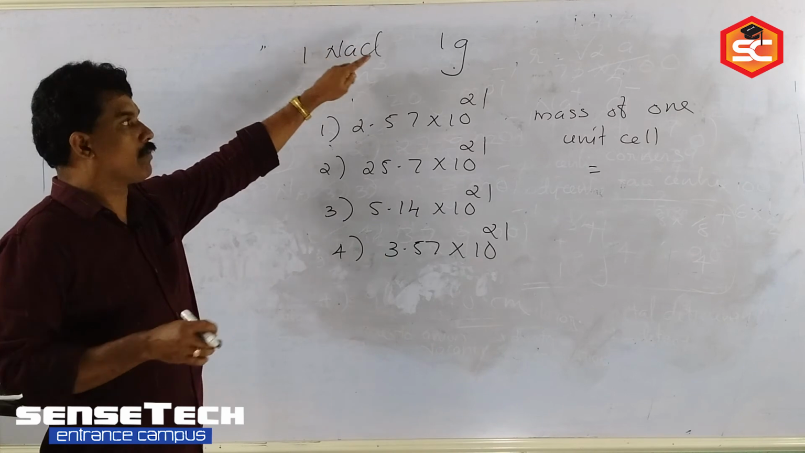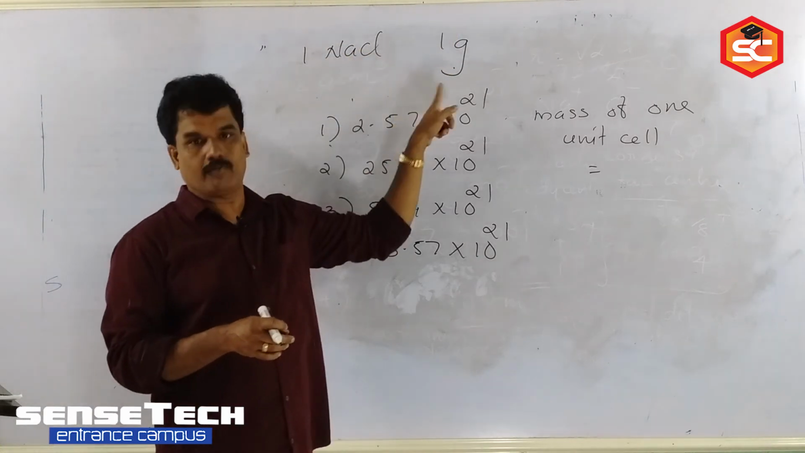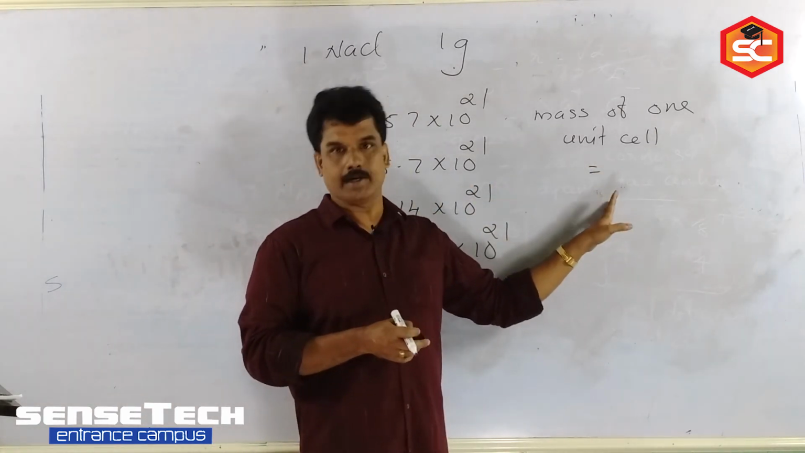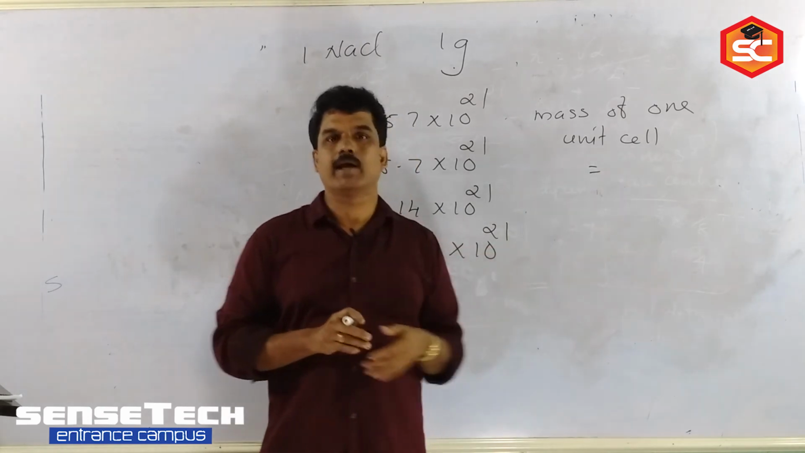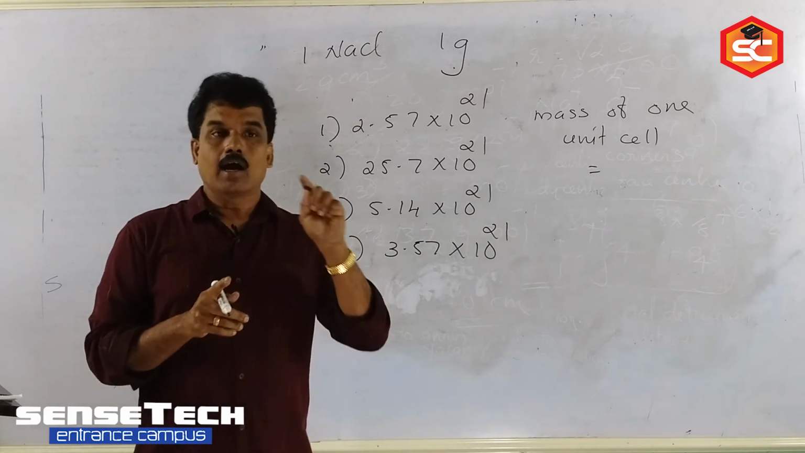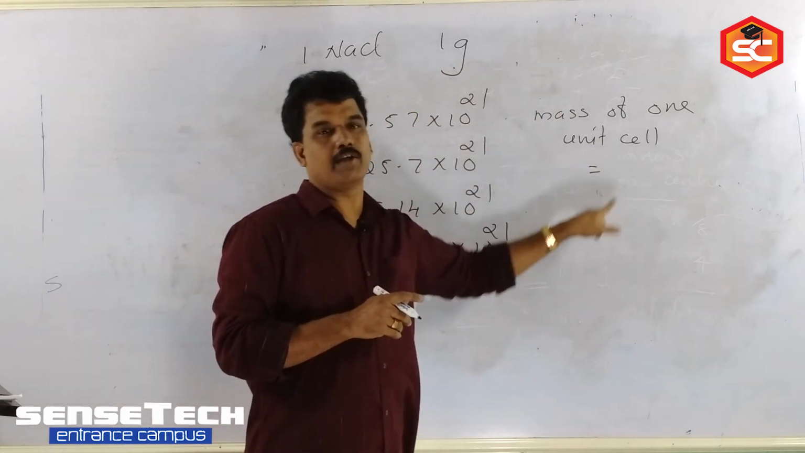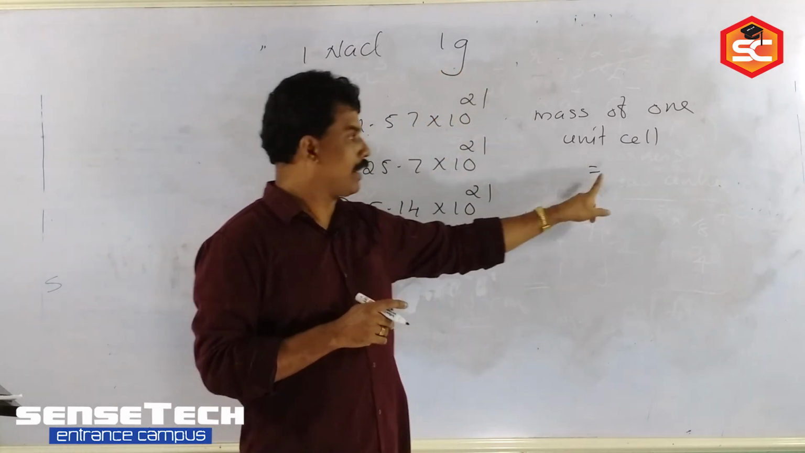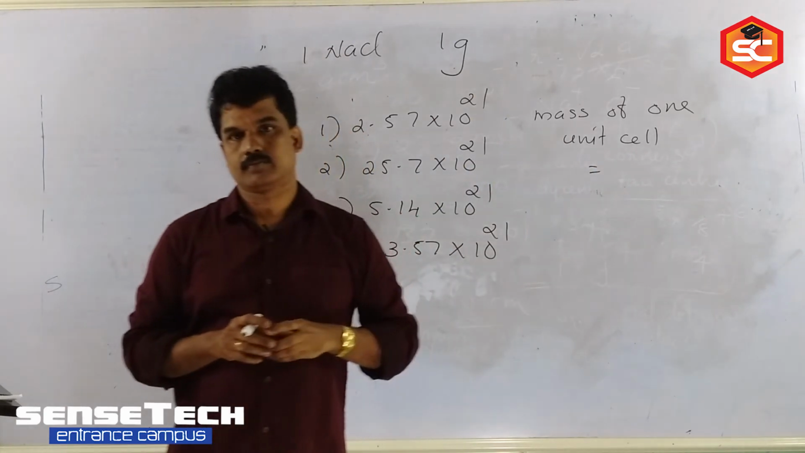What is the total mass? 1 gram. So how many unit cells will be there in 1 gram? The mass of 1 unit cell is the molecular mass of sodium chloride divided by Avogadro number. How many such unit cells are there in 1 gram? So 1 gram divided by the mass of 1 unit cell, that is, 1 divided by this value. Are you getting it now?